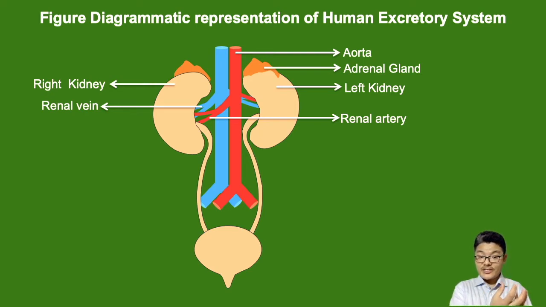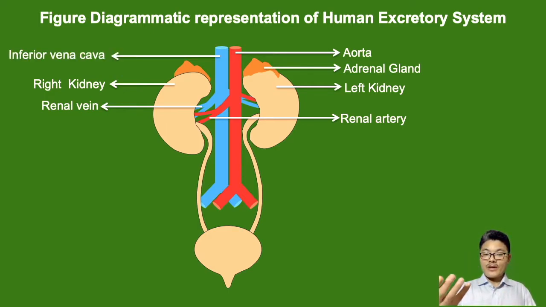In the sense, these are carrying blood from the kidney to the heart. So renal veins are carrying deoxygenated blood from the kidney to the heart. Mainly, deoxygenated blood from the kidneys is collected and sent to the inferior vena cava, and the inferior vena cava passes it to the heart, to the right part of the heart.